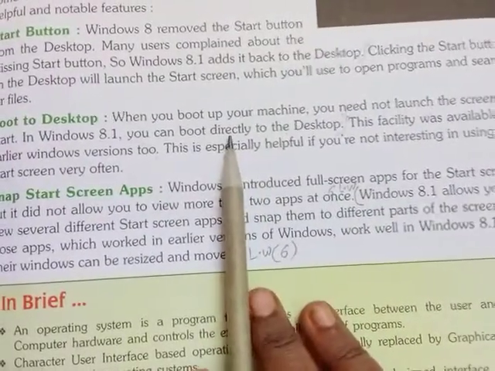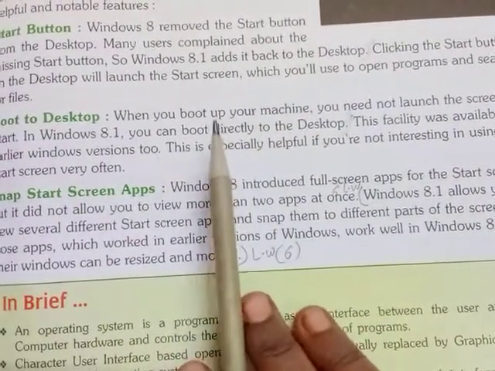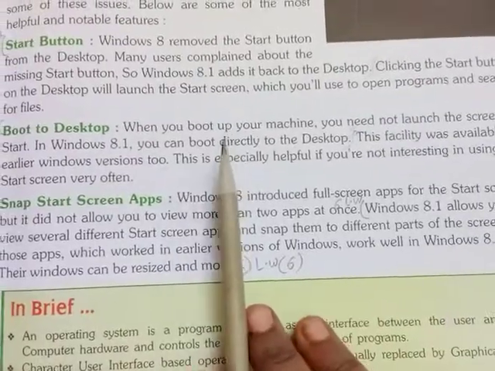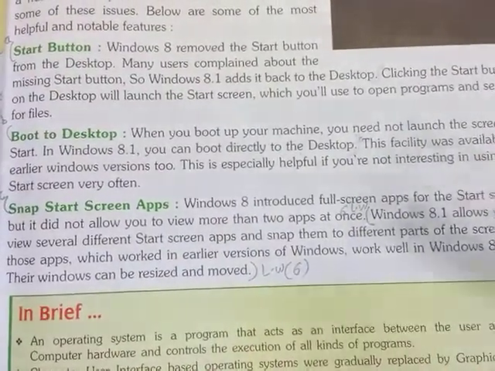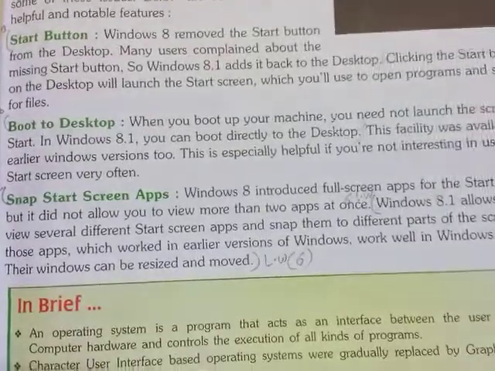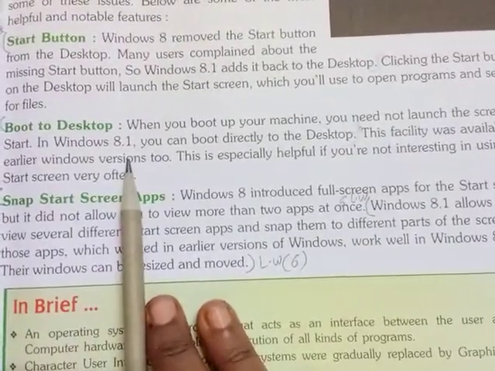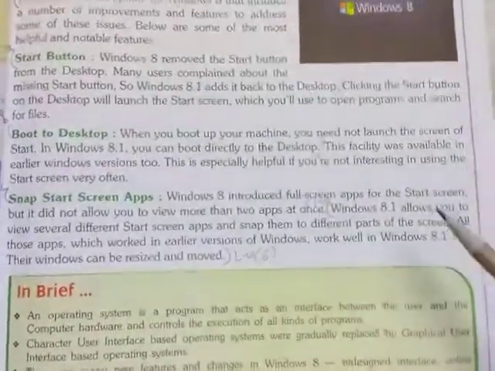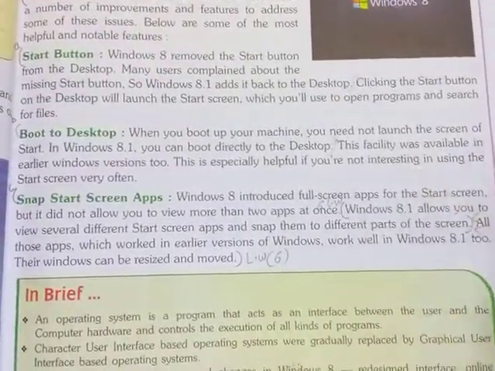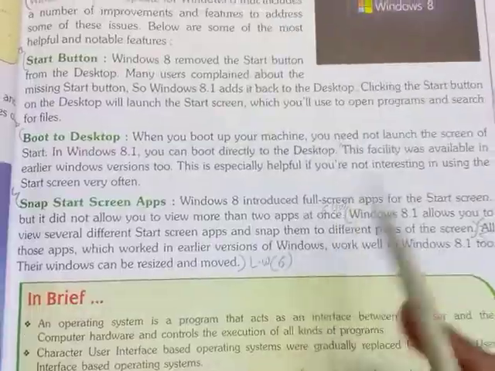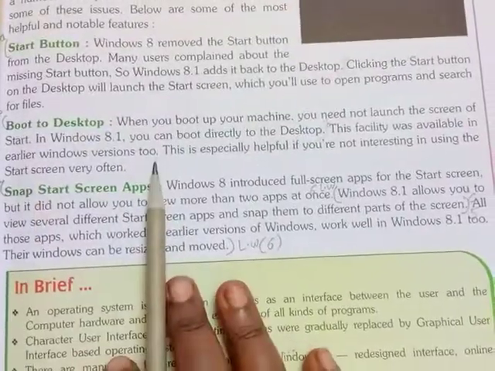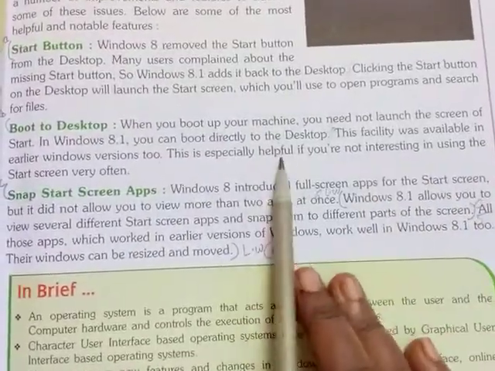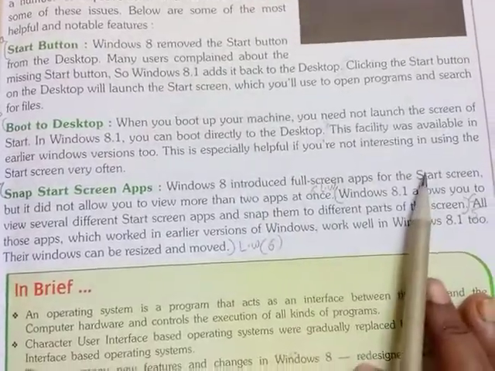So in Windows 8.1, whenever you boot up this computer, the screen will restart again by itself. Okay, but in older versions, when you are doing any boot up procedure, we have to restart our computer again, then only it will activate. But in Windows 8.1 we can do it directly by using the desktop and there is no need to restart our computer.